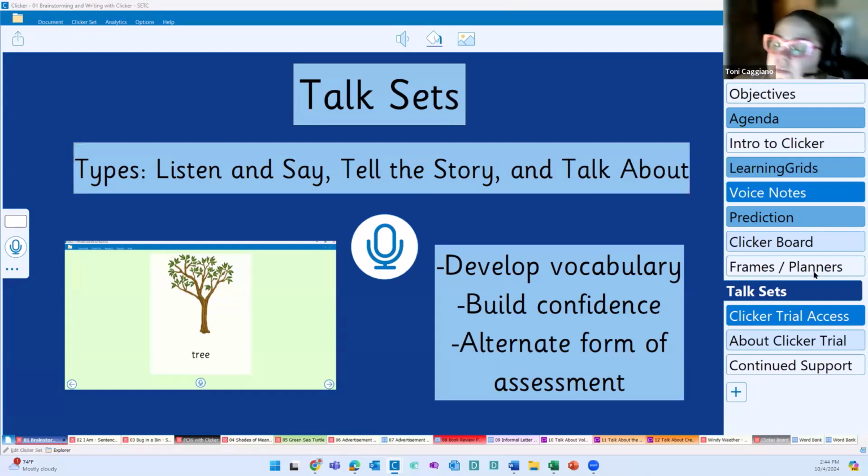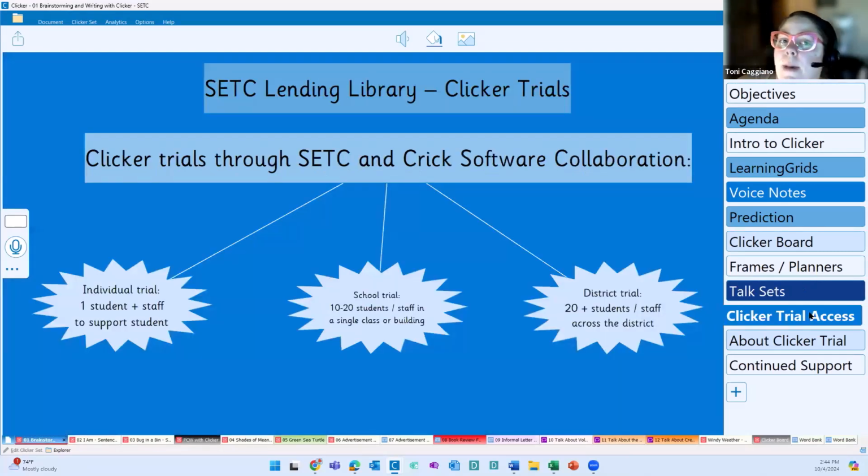Okay, now we have about 15 minutes left, so I want to start to wrap up, and I want to talk to you guys about the collaboration that Kristen and I have been working on between Crick Software and SETC through SETC's lending library. We have worked together to make Clicker available through SETC's lending library to give Washington districts access to Clicker. And so we're offering individual trials, school trials, as well as district trials.